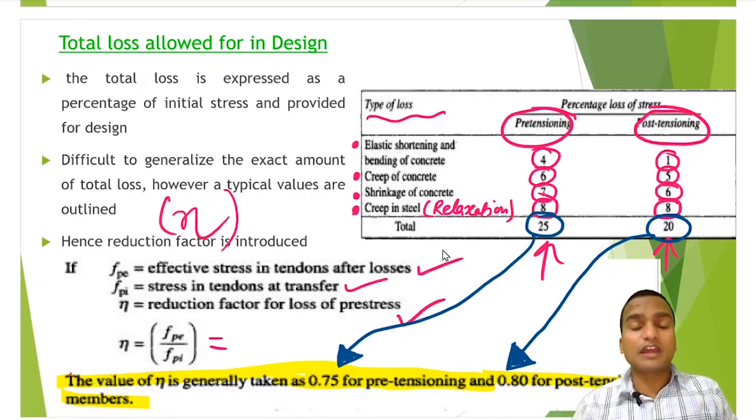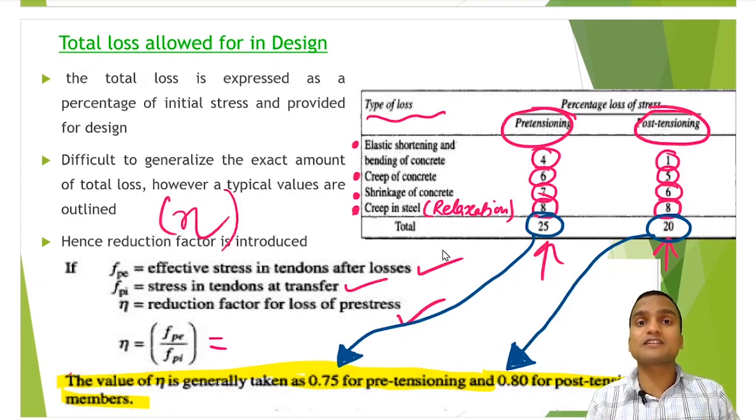So this is all about the time dependent losses, and we will be discussing several numericals on time dependent losses as well as short term losses also in the upcoming videos.